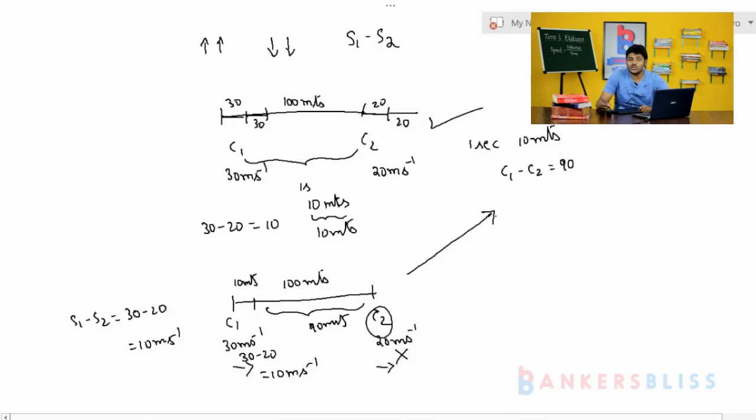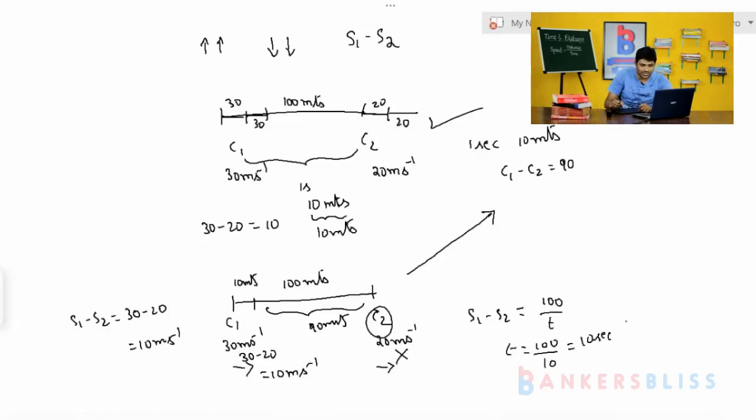By using the concept of relative speed, we can easily identify that the distance between car 1 and car 2 is reduced by 10 meters. See how easily we can identify. That is the power of relative speed. Please use the relative speed concept, where you can save a lot of time. See here, S1 minus S2 is equal to distance by time, so time is equal to 100 by 10, that is equal to 10 seconds. So they need 10 seconds to meet each other.